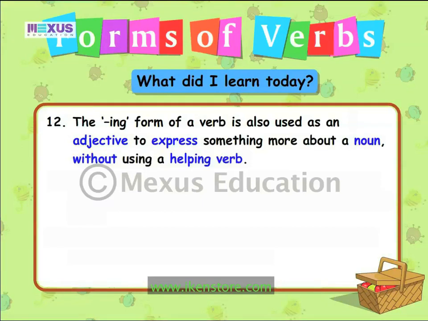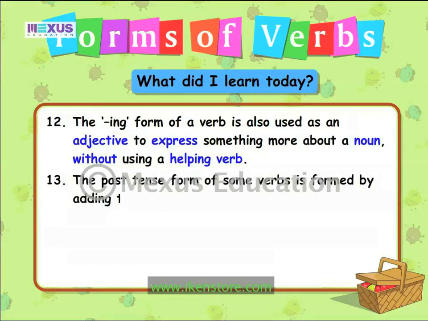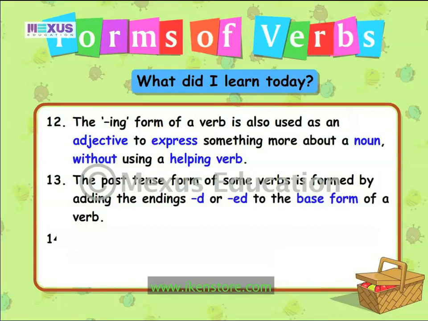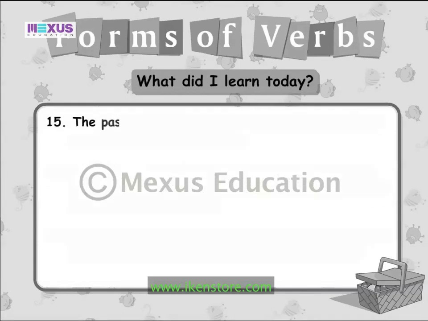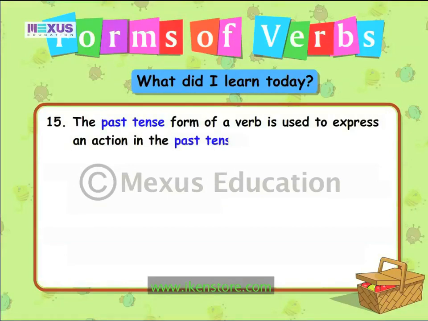The past tense form of some verbs is formed by adding the endings d or ed to the base form of a verb. Some verbs form their past tense forms a little differently. Example, eat, ate. The past tense form of a verb is used to express an action in the past tense.